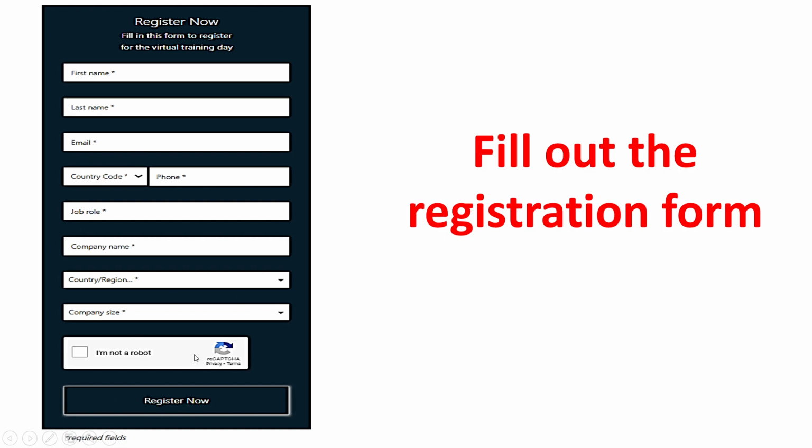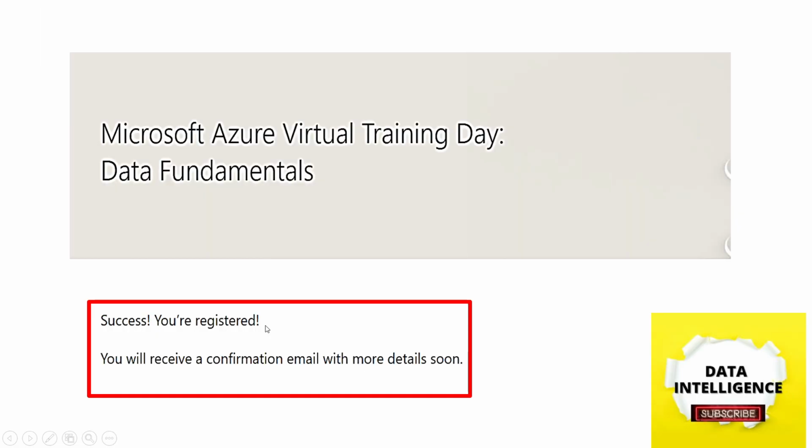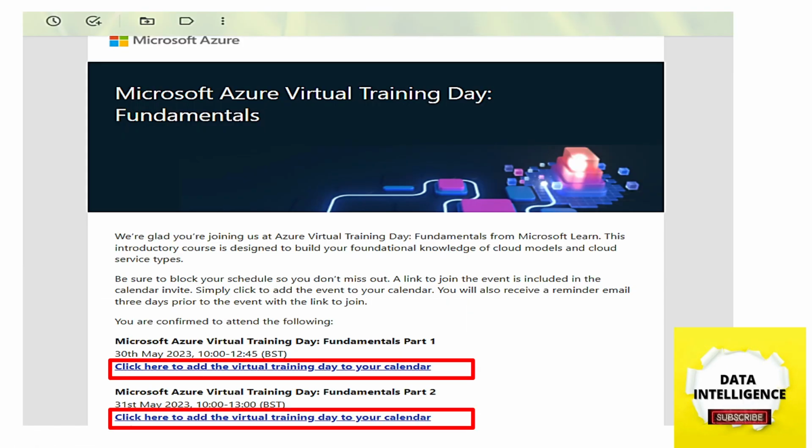Once you have completed this registration form, you will get your confirmation by mail. Once you have completed the registration, you will see a notification: success, you are registered. You will receive a confirmation email with more details soon. Once you receive it, you will see the message: we are glad you are joining the Azure Virtual Training Day. Here you can see the link to add to your calendar, where you can add the virtual training day event to your Google Calendar or Outlook.